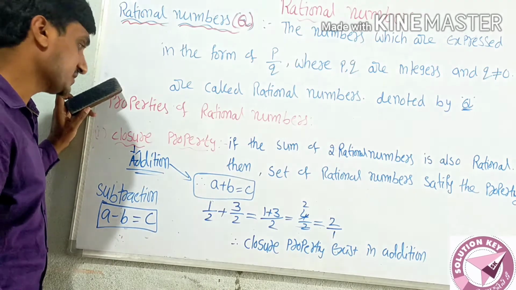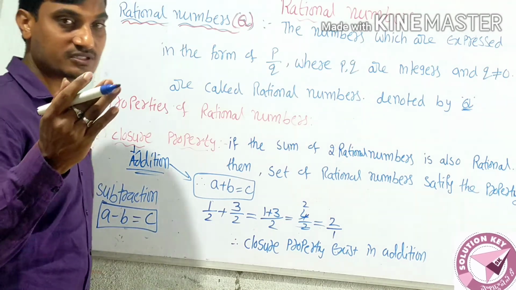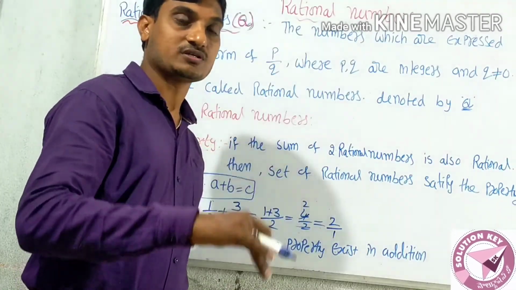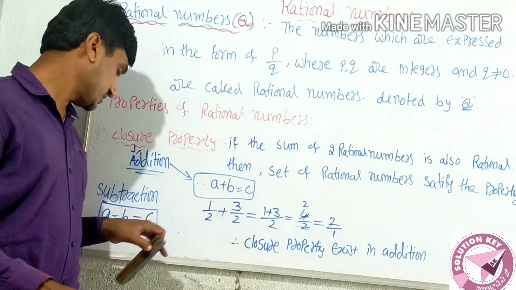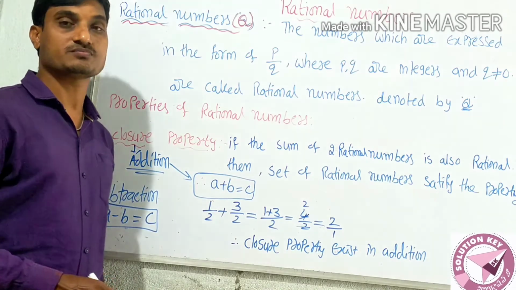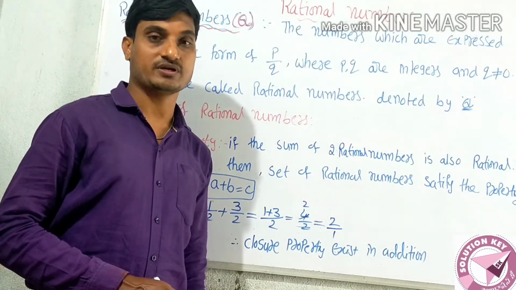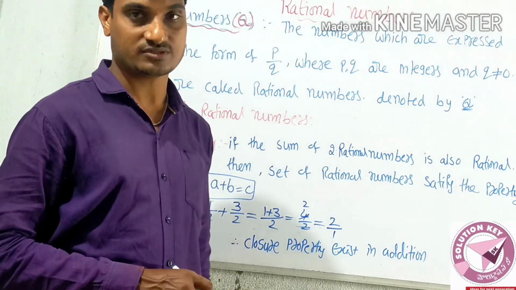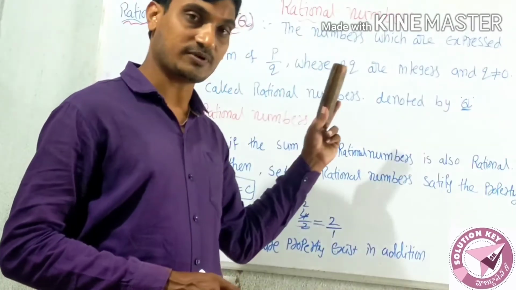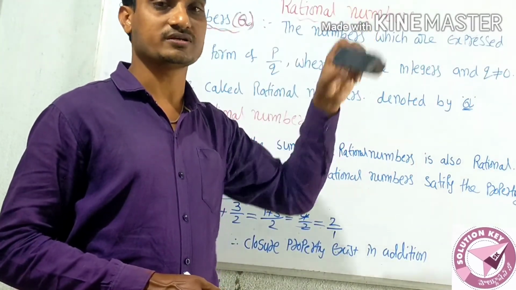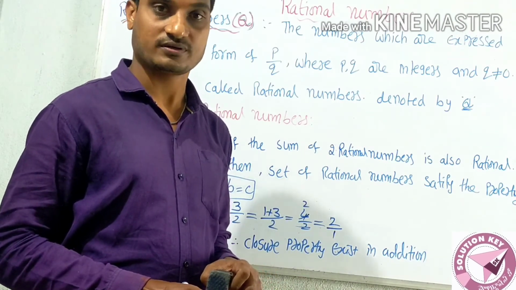Like that, do multiplication and division also. The four fundamental operations are addition, subtraction, multiplication and division. Take two rational numbers and do each one. If you get rational numbers again, the closure property exists under addition, subtraction, multiplication and division. Is it clear?